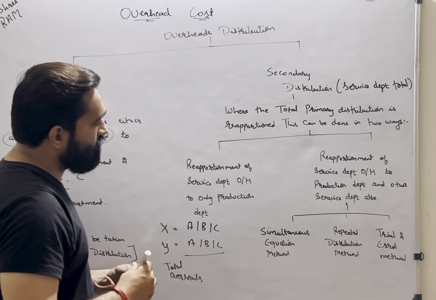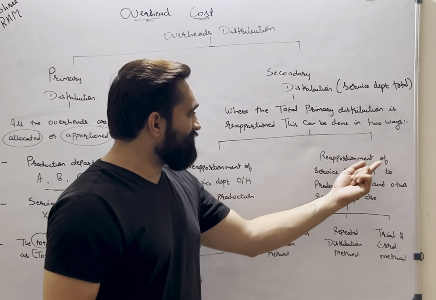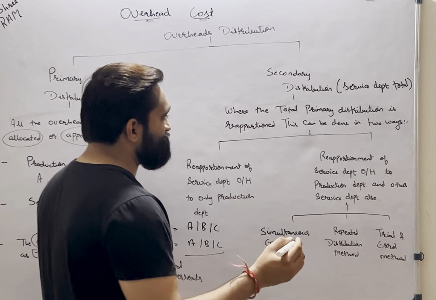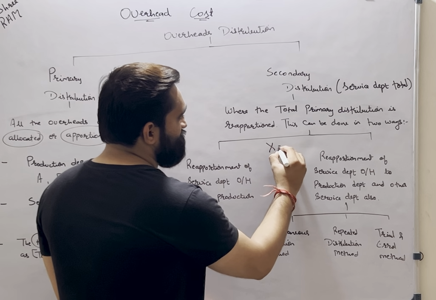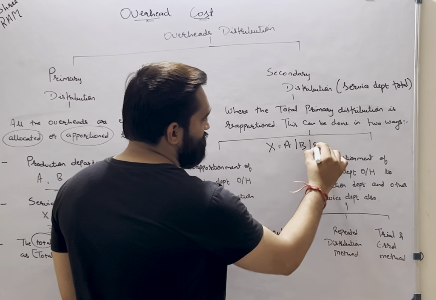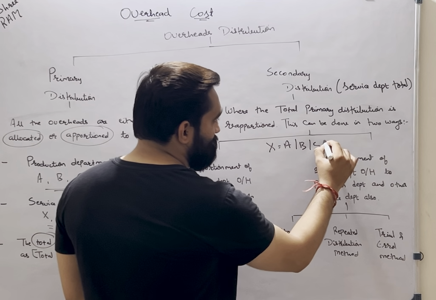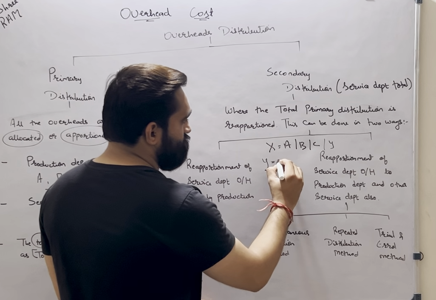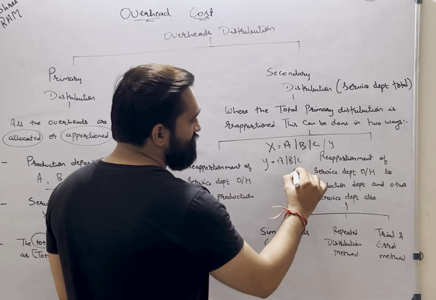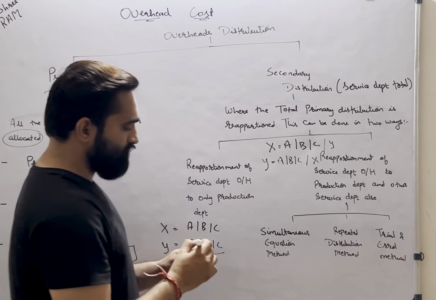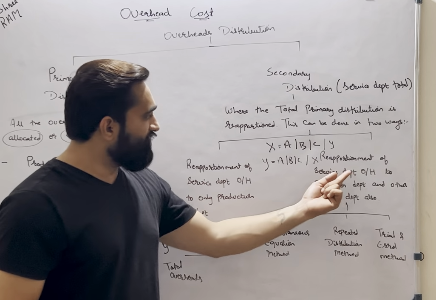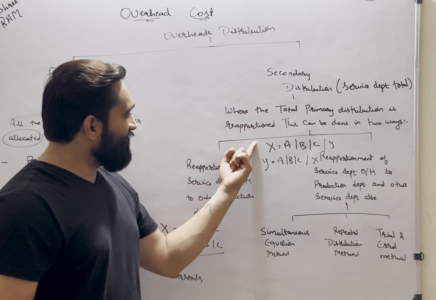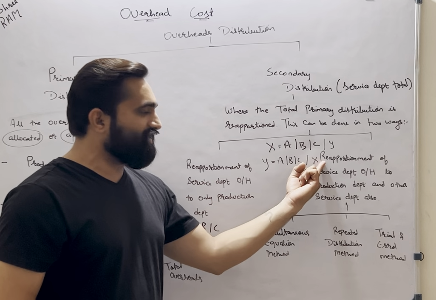Fine. Another way is reapportionment of service department overhead to production department and other service department also. Now what they will ask? They will ask that you have to reapportion department X into A, B and C, which are the production departments, and other service department as well. So that will be Y. They can ask you for the total of Y department should be reapportioned in production department A, B and C and another service department, that is X. So that is how we can reapportion again. Reapportionment of service department overhead to production department A, B and C and other service department. X will be reapportioned in Y and Y will be reapportioned in X.